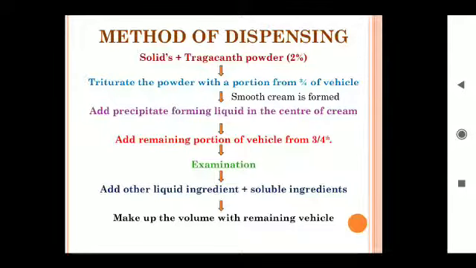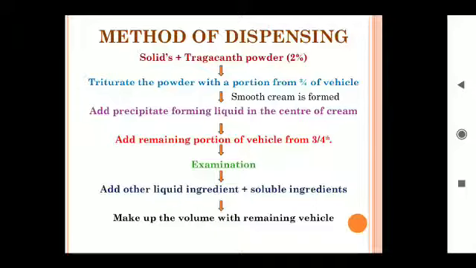Dispensing of mixtures containing precipitate forming liquids by using tragacanth powder. The following procedure can be followed. Weigh the required quantity of diffusible solids and indiffusible solids, and convert them into fine powder.